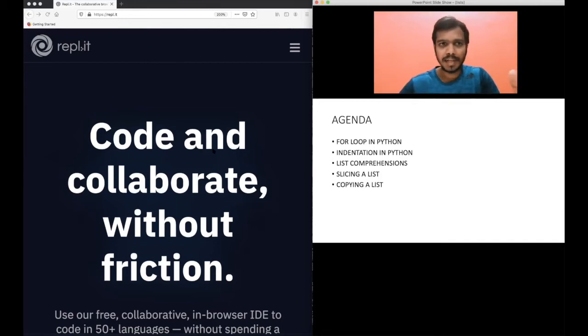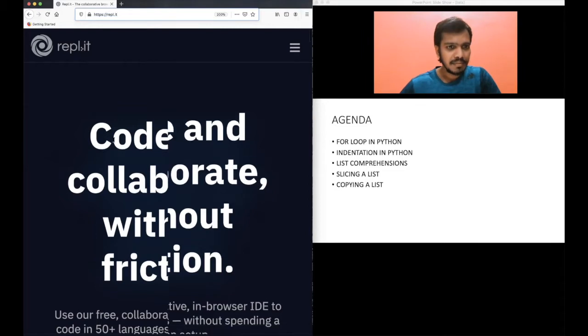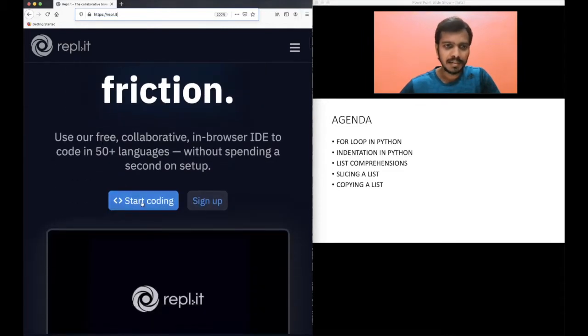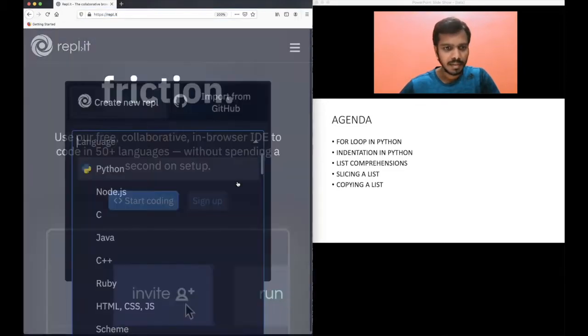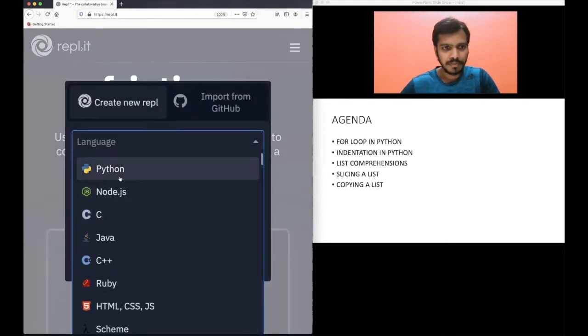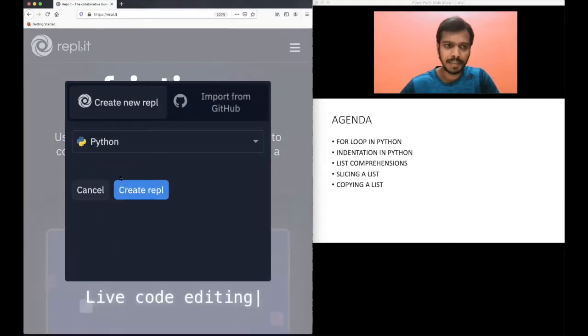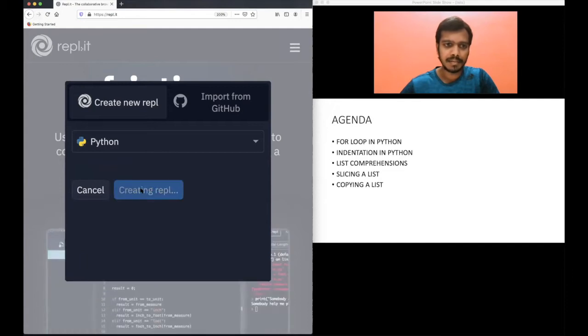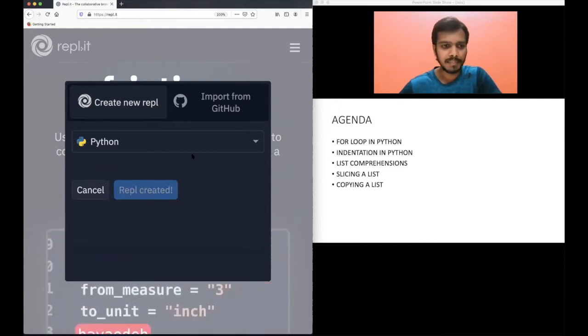Okay, so this is the online site called repl.it. You can also open this site, and if you go down, there will be Start coding. I will click on this Start coding. The first option here is Python, so I will select Python and create REPL. Now it should create a REPL.